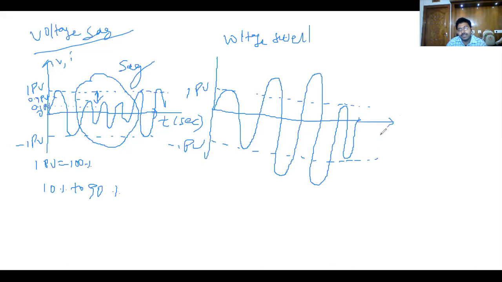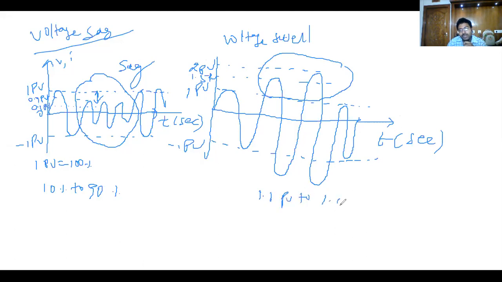This is time in seconds. So 1 pu, okay, 1.5 pu or 2 pu. You can observe that the voltage is more, and we can call it a swell. The level is 1.1 pu to 1.8 pu, and the time is less than 1 minute.